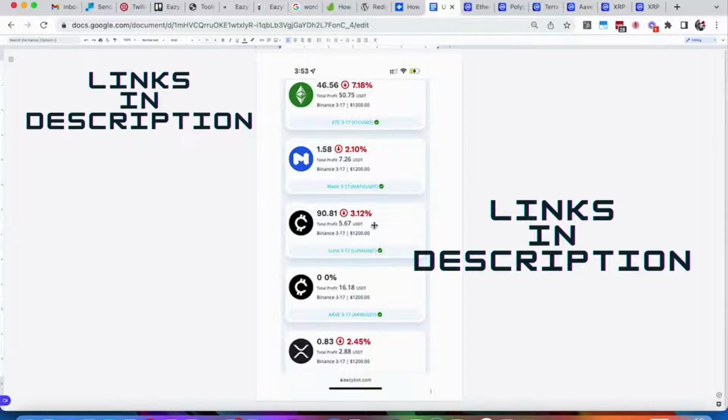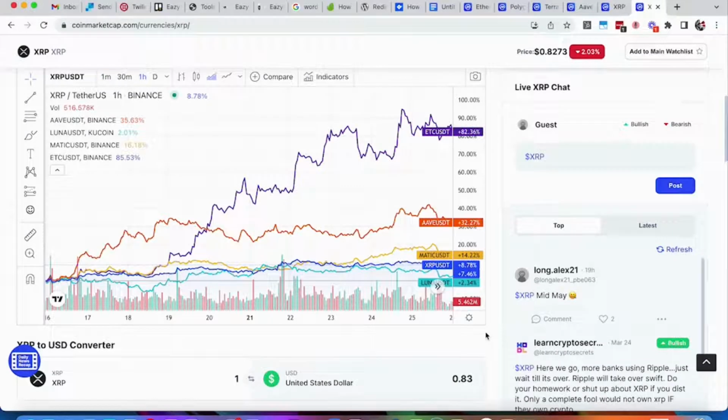And then Luna, it's actually double the performance of XRP in the same time period, but still our second lowest performer. Now, let's look at something else here. I think it's important to understand that windows of time matter. We're looking at a particular snapshot of a 9-day, 10-day window of time. And in that time, we could assess ETC as an amazing coin, and we could assess that Luna or XRP is not.